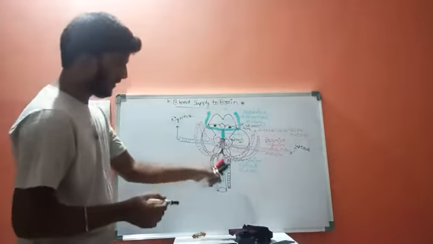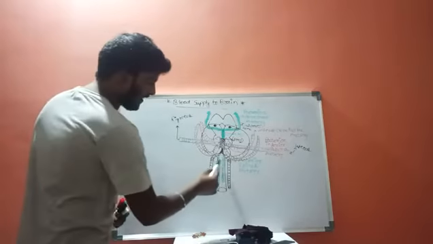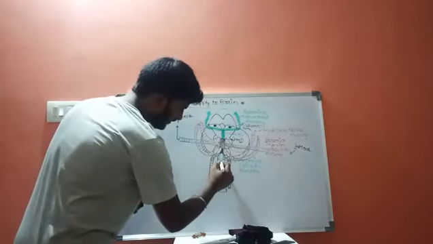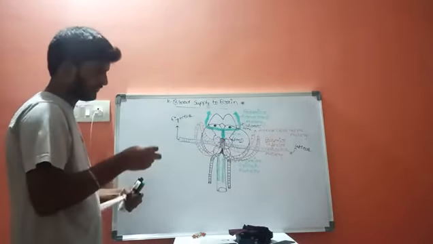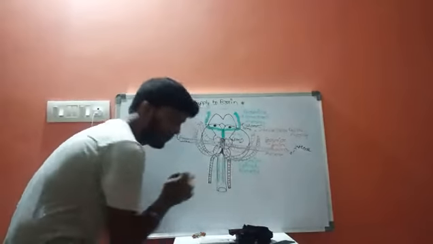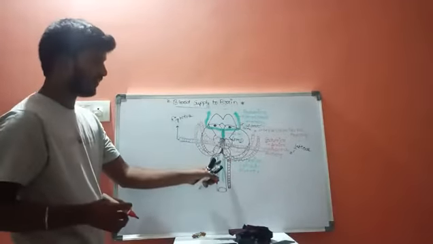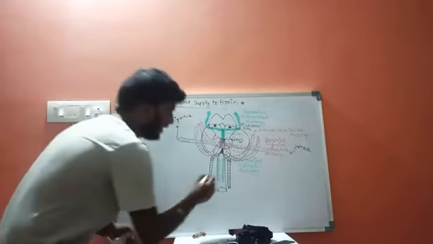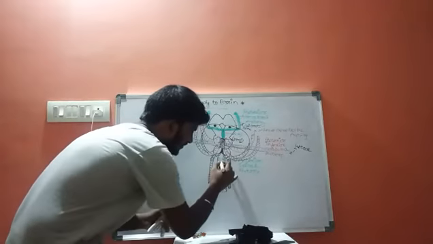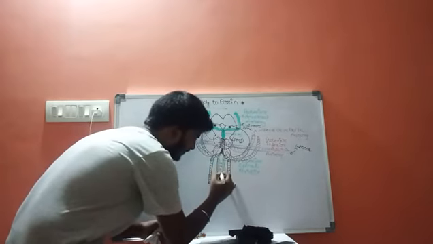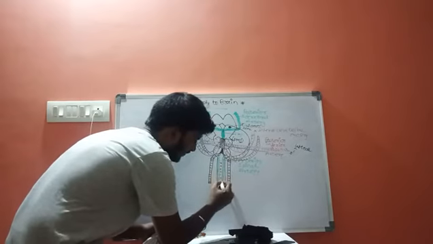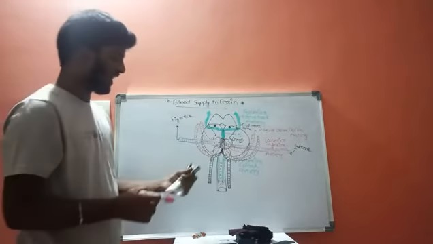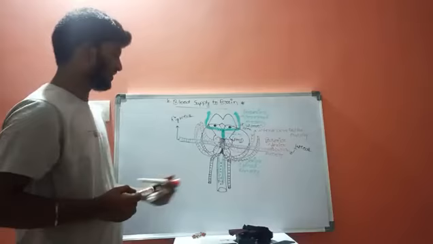Now coming to the spinal cord, these are the vertebral arteries, and there are several segments in these arteries. These are the anterior spinal arteries which come towards the spinal cord. It is divided into several segments. Now these segments are classified into three groups, three divisions.